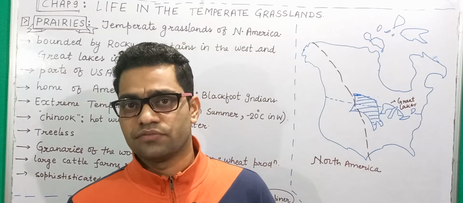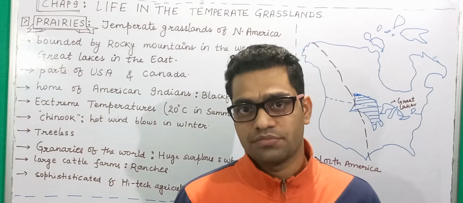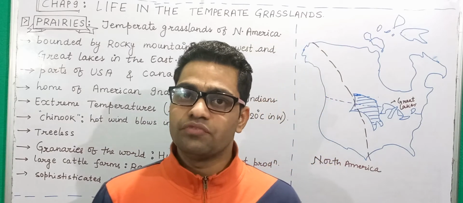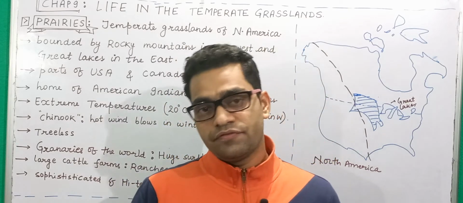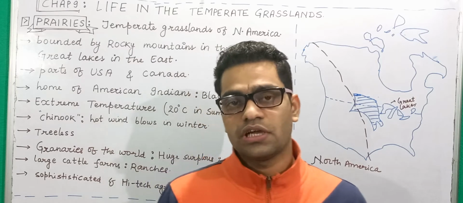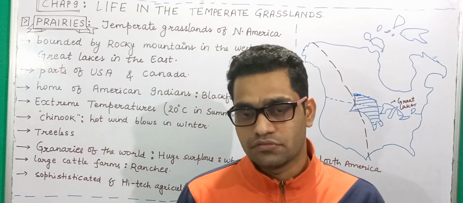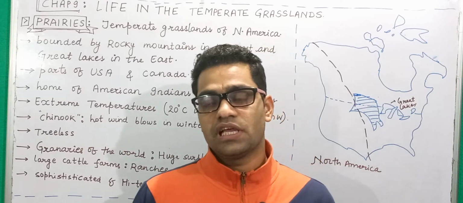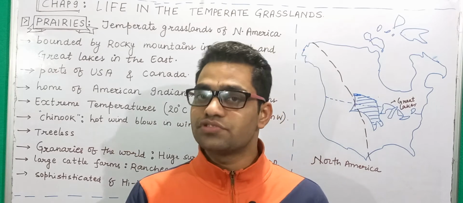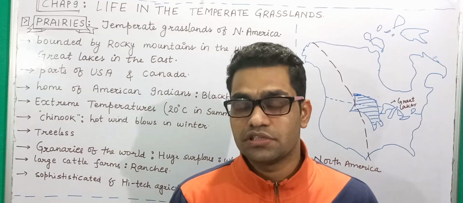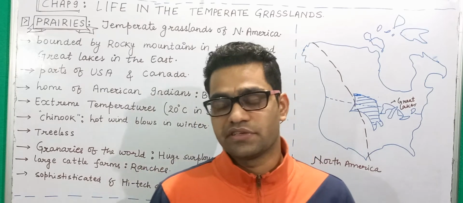One of those will be the prairies in Canada and the USA, that is North America, and the other one will be the velds in South Africa. Now, before we start this chapter, if you have not watched my lecture on the grasslands, I must tell you, just go through that. You will have some conceptual clarity with regard to grasslands, the type of ecosystem we have, and particularly the temperate grasslands. What are the salient features that we have in the temperate grasslands?